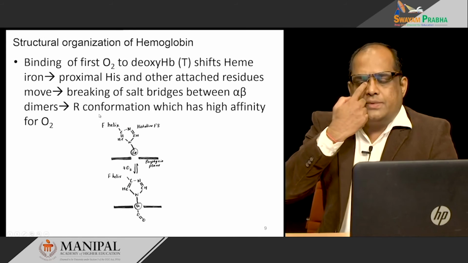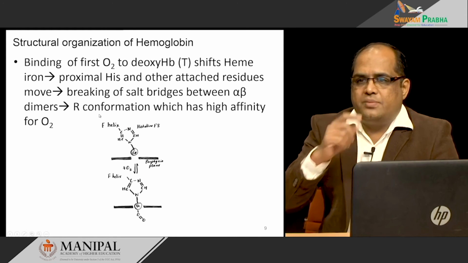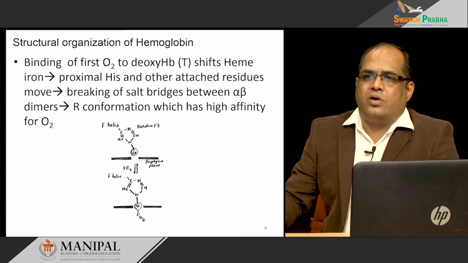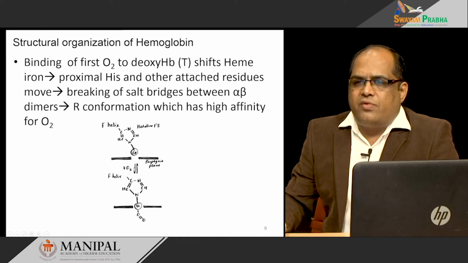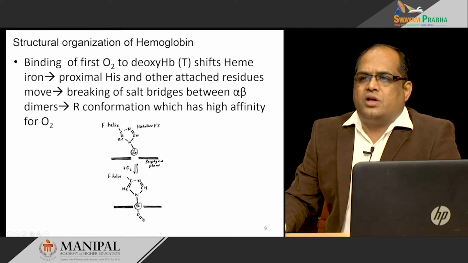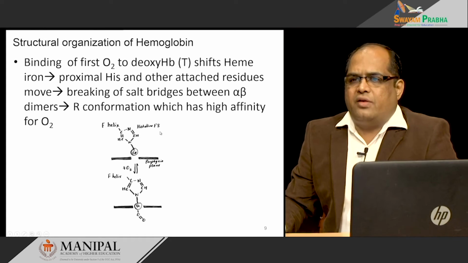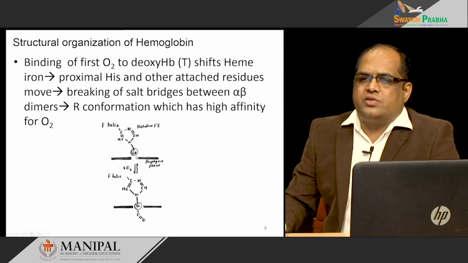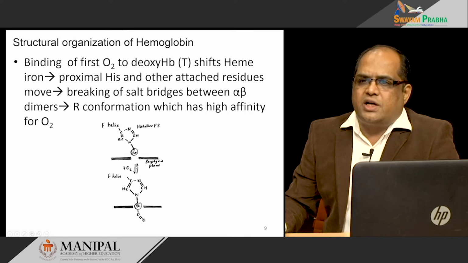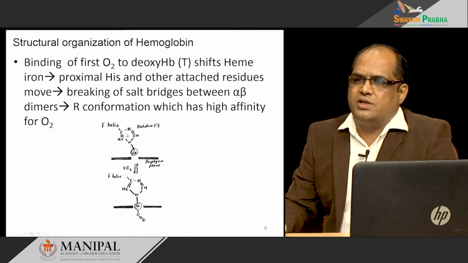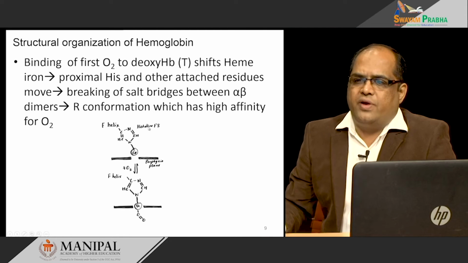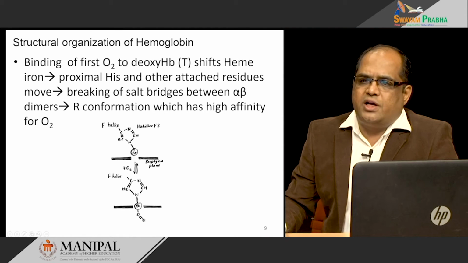So, how does that oxygen binding help in cooperative binding, and what are the changes it causes? When the first oxygen binds to the iron, which is bound to the F8 histidine, it pulls that iron into the porphyrin plane.